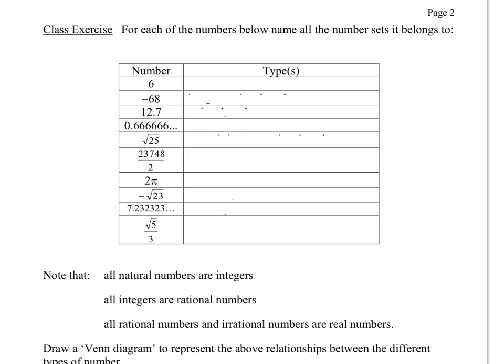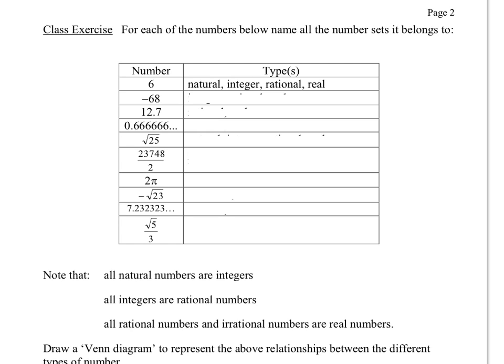Is there anything else that it might be? You could say that it's also real. It's also an integer because it's in the set of integers also. So it's all of these things here. Just spend maybe 5 minutes now writing down what you think are all the descriptions, all the different types of numbers that all the numbers on this list are.